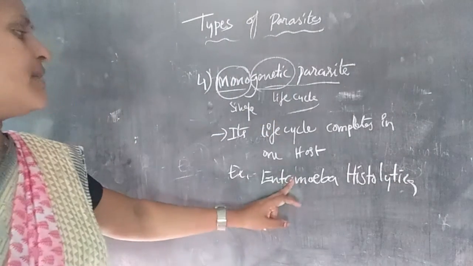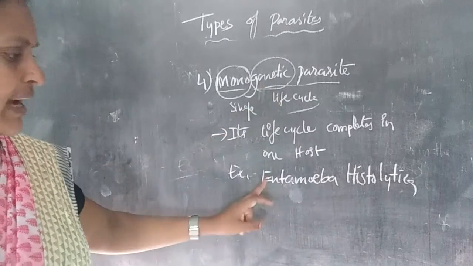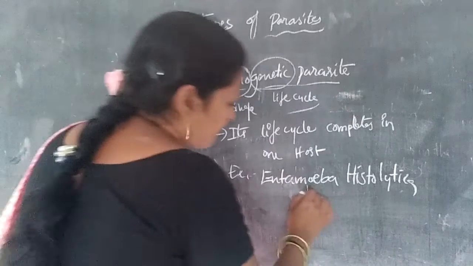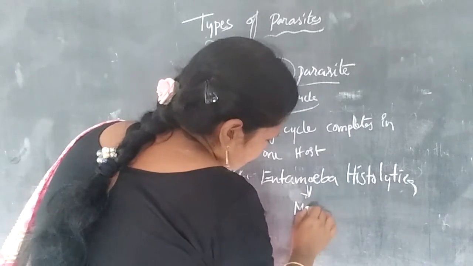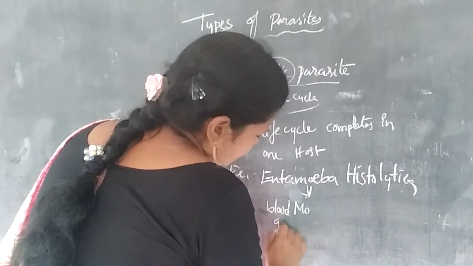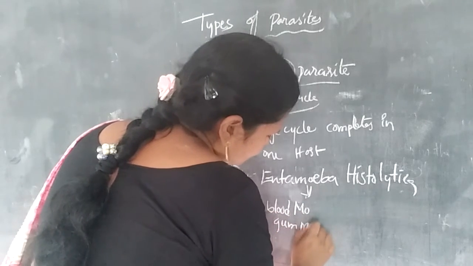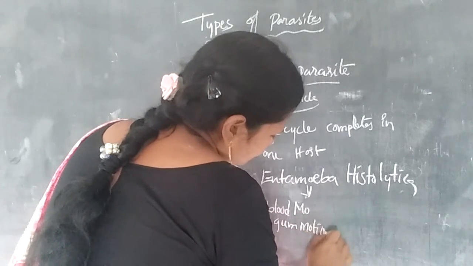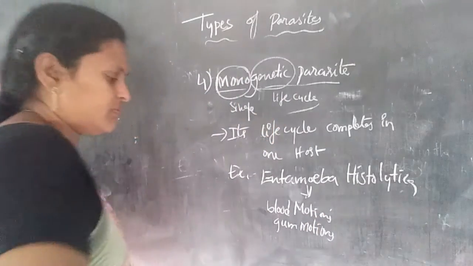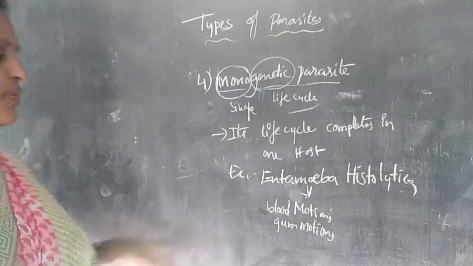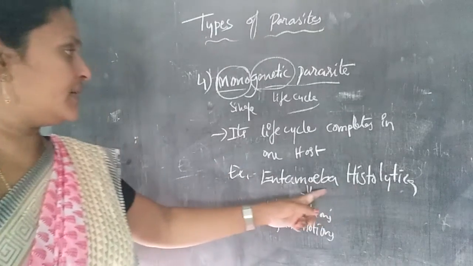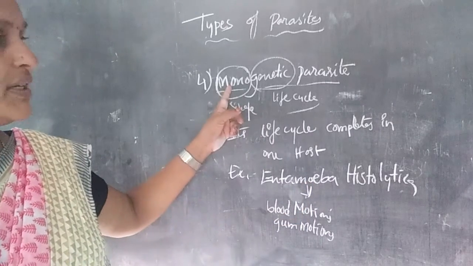It causes blood motions, gum motions and water motions also. So Entamoeba histolytica is the best example of the monogenetic parasite.